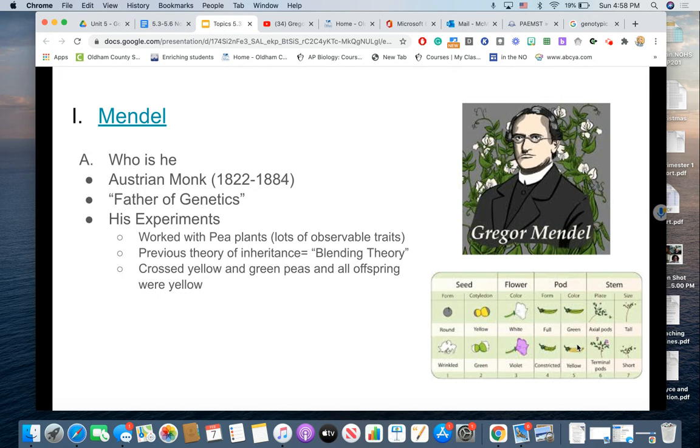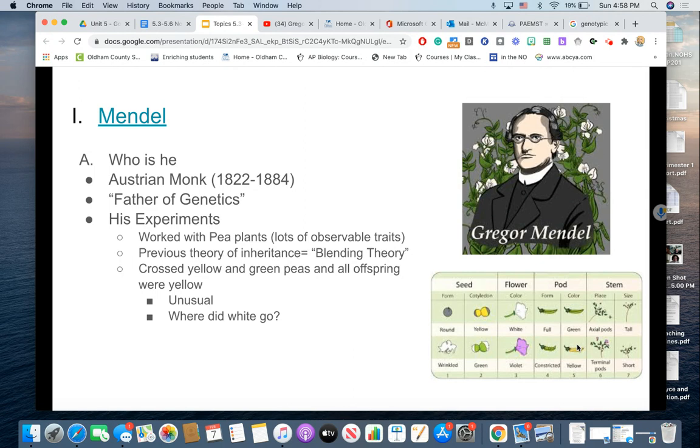And so blending theory would tell you that the offspring from this yellow and green would produce a blended color between the two. But in fact, what he discovered is that the offspring were all yellow. Now that's kind of interesting, number one, because there's no blending of colors here. And number two, where did the green color go? So this was an unusual finding.